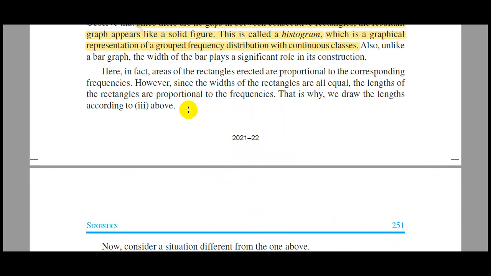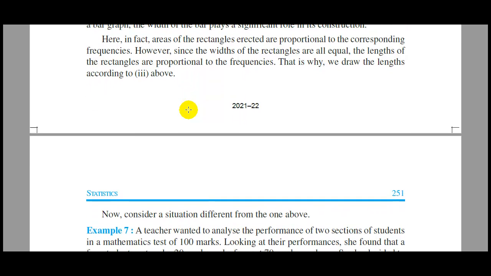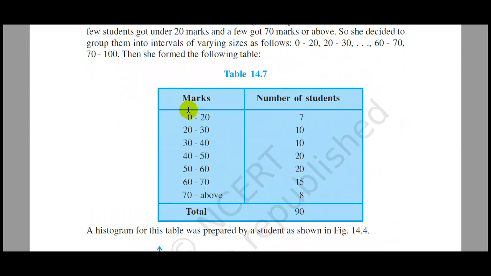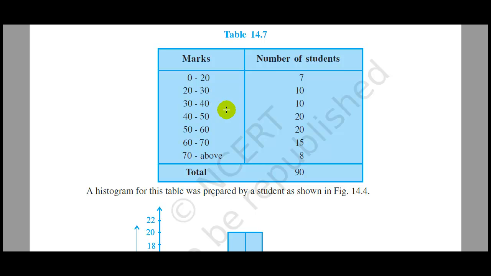To understand what that statement means, let us take an example. Here you are given a frequency distribution table of the marks obtained by 90 students. In the class interval 0 to 20, seven students obtained marks between 0 and 20, and in 20 to 30, 10 students obtained marks between 20 and 30. As you can see, the class size in the first class is 20, and in the second class, the class size is 10.